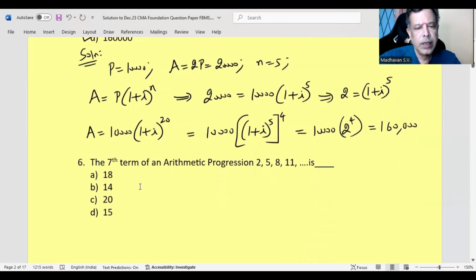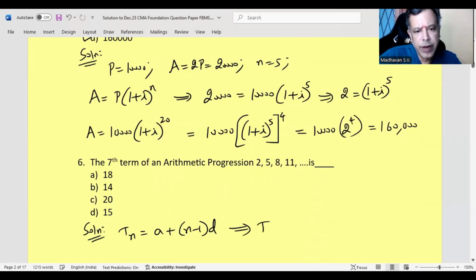Next one, the 7th term of an arithmetic progression 2, 5, 8, 11 and so on is what? So nth term formula for an arithmetic progression is a + (n - 1)d. Here they are asking us to find 7th term. a is the first term, which is 2, plus 7 minus 1, it becomes 6. d is the common difference. We may notice 5 minus 2 is 3, 8 minus 5 is 3. So common difference is 3. So 6 3s are 18, 18 plus 2, 20. So the answer is option C.